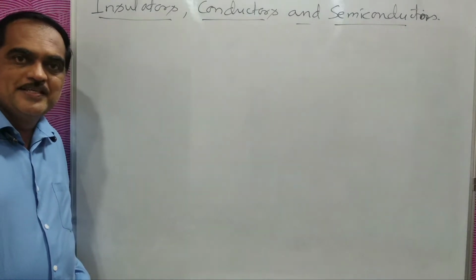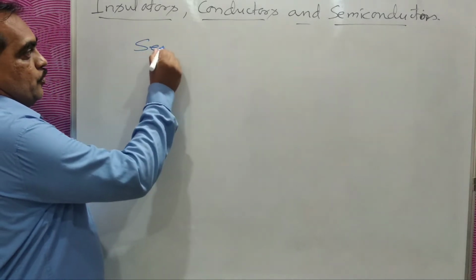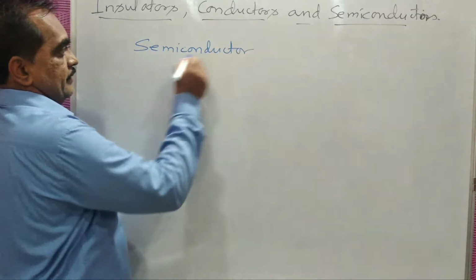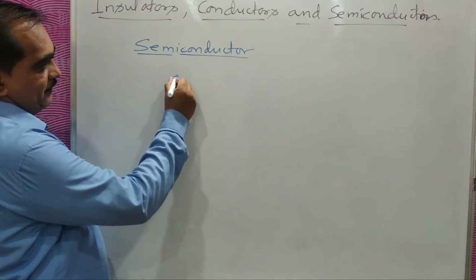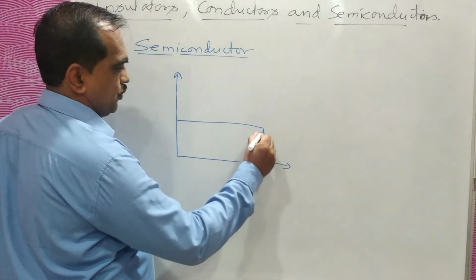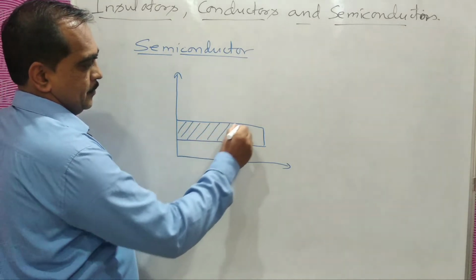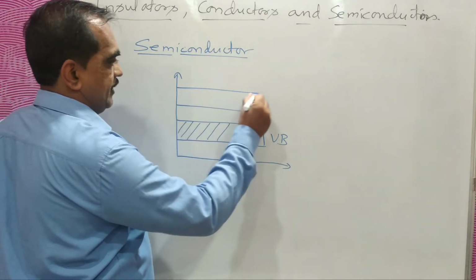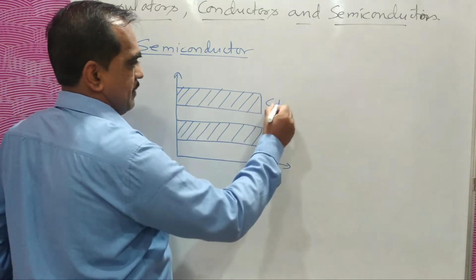Now students, we'll see a very important point here. What do we mean by semiconductor? Semi means half, and conductor. Now if you see the energy band diagram, you can show the energy associated with valence electrons as the valence band, and the energy associated with the free electrons or conduction electrons as the conduction band.